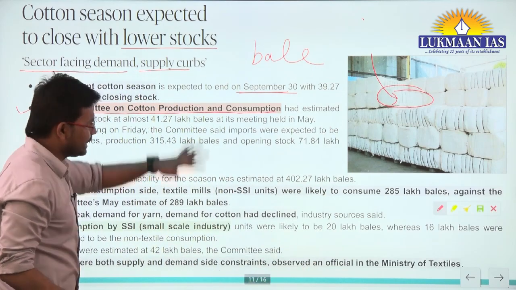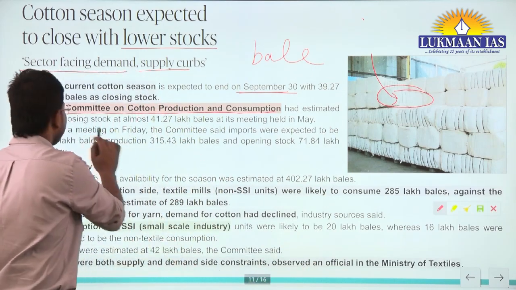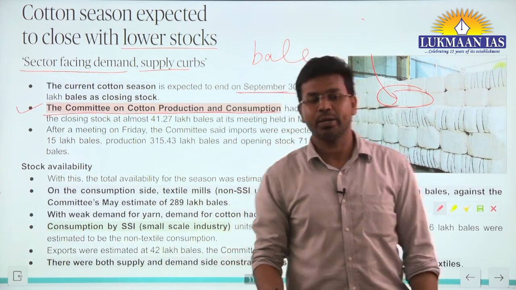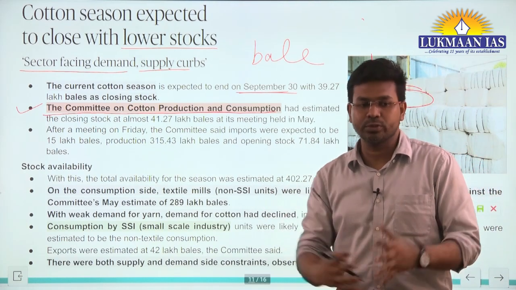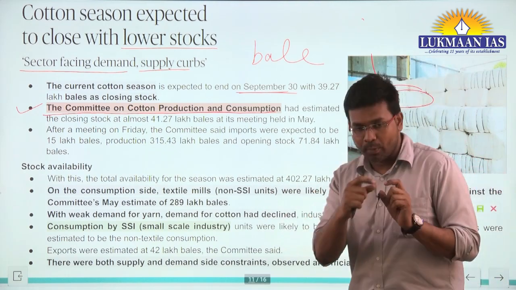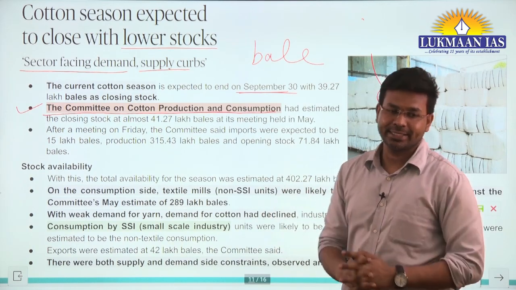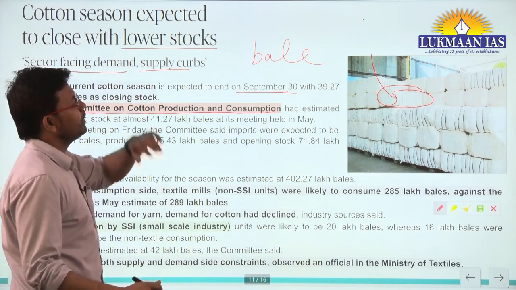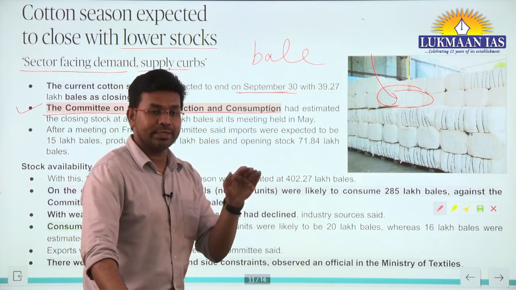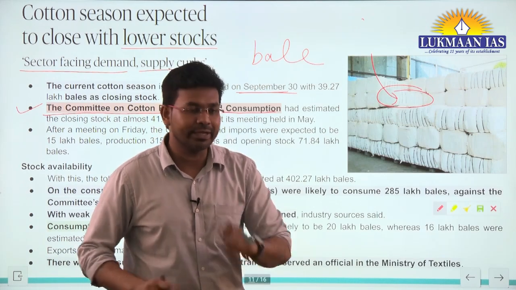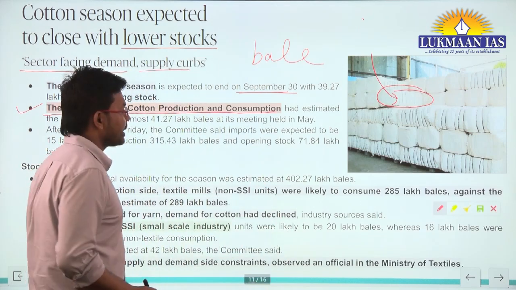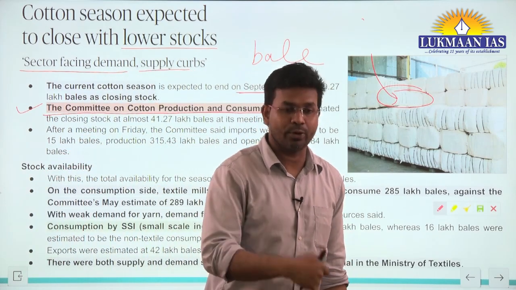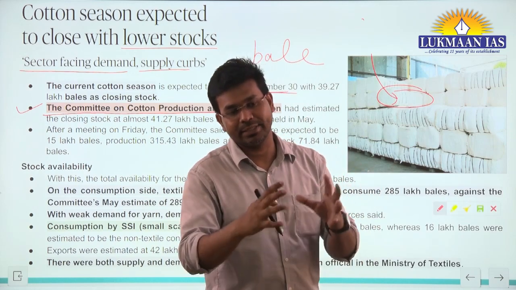In this article, the Committee on Cotton Production and Consumption has talked about what unit of bales is expected to be used by different sectors, like small manufacturing units or large industries. They have given that particular thing. According to their estimate, the cotton sector is also facing constraints. It is facing difficulty in demand and supply, meaning demand is slowing down and supply is also going down. So the cotton sector in itself is facing difficulty.